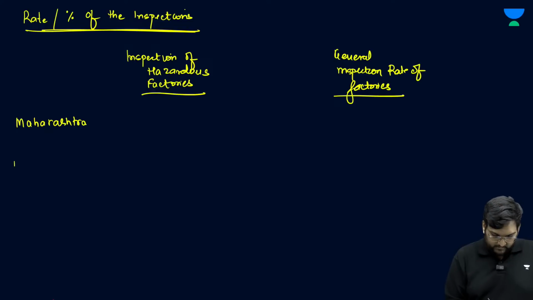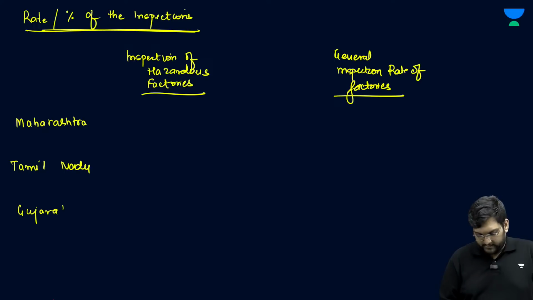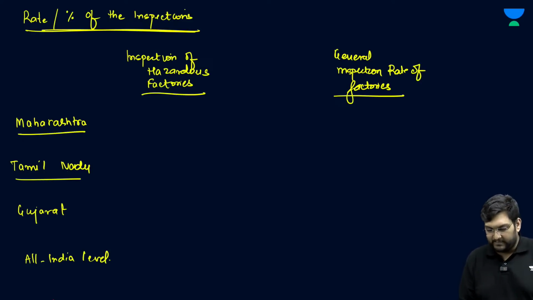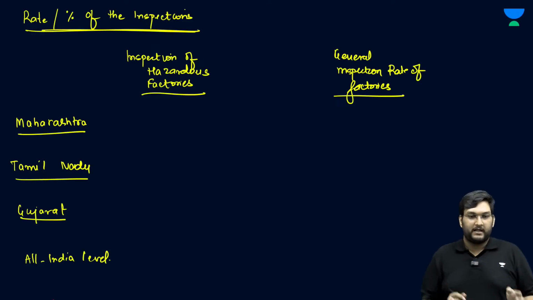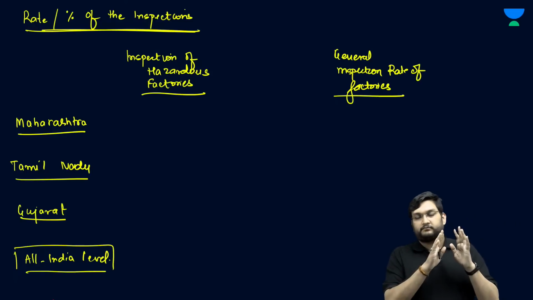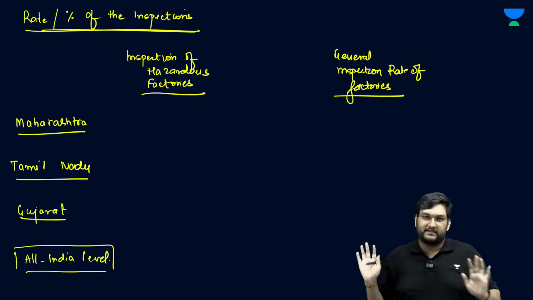Now, it gives us this data for 3 or rather 4 states specifically, because the industrial zones for this is quite important: Tamil Nadu, Gujarat, the 3 centers, and for the all India level. So, Maharashtra, Tamil Nadu, Gujarat, the recent 3 major accidents have happened in this sector, and it gives you all India level data also, hazardous factories and inspection rate in factories generally.